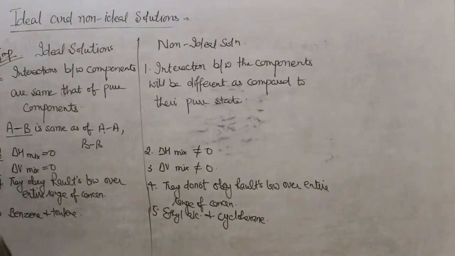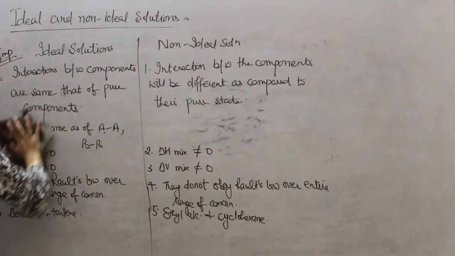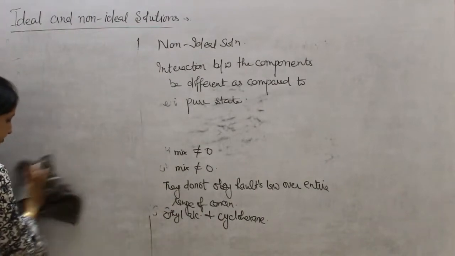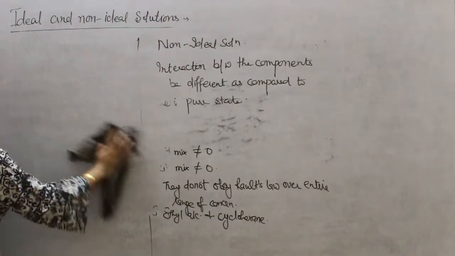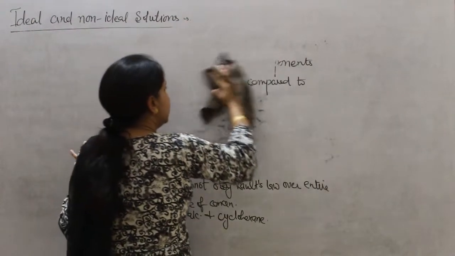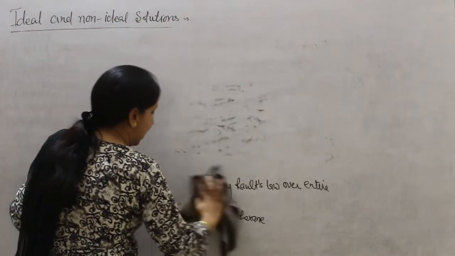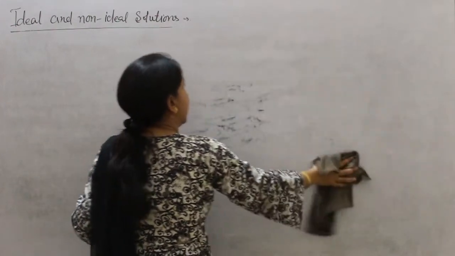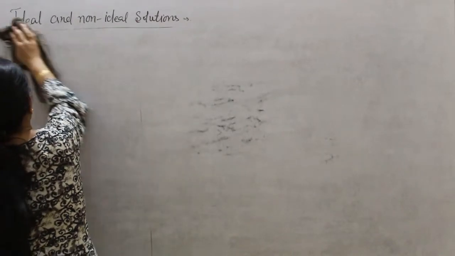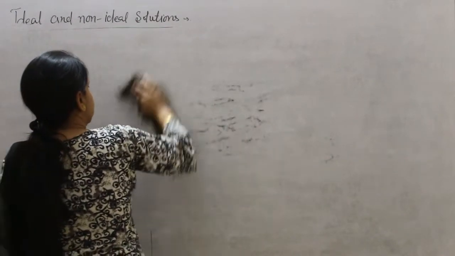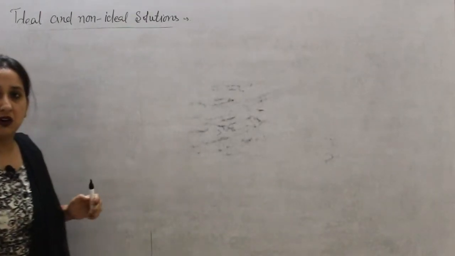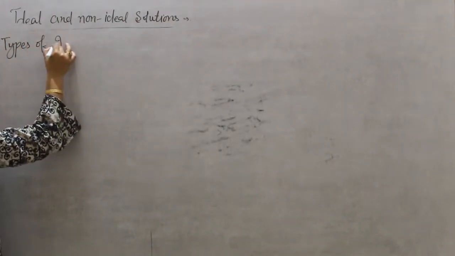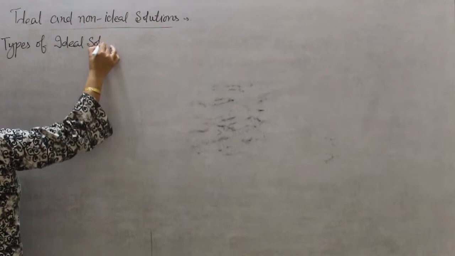So next question is types of non-ideal solutions. We have said in case of non-ideal solutions, the interaction between AB are different from the interactions between AA and BB.